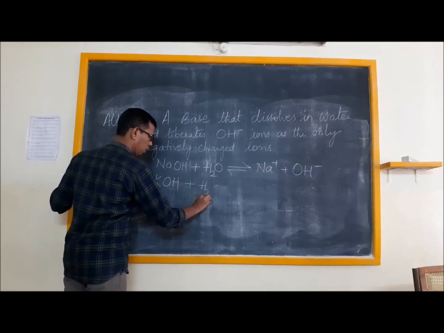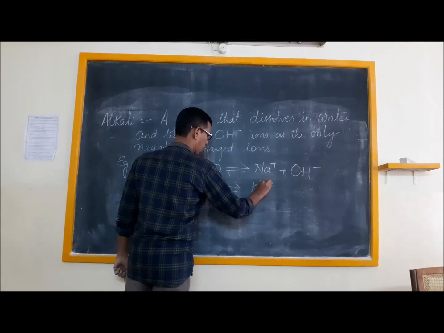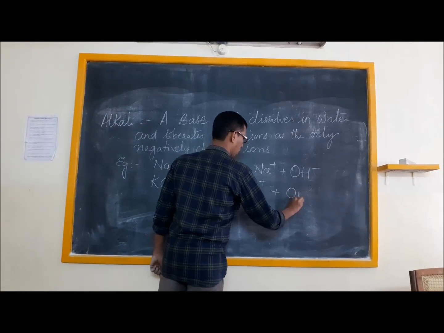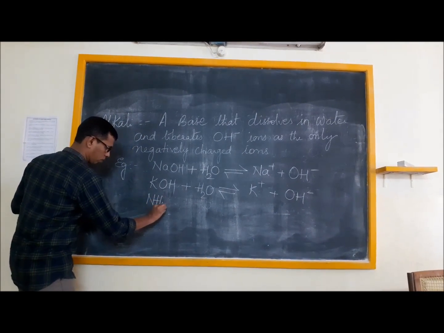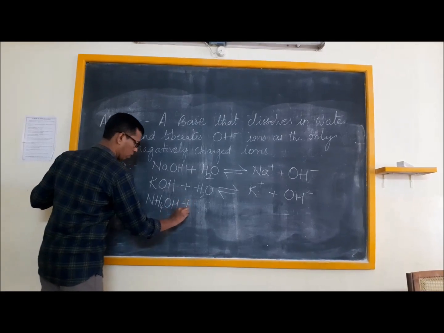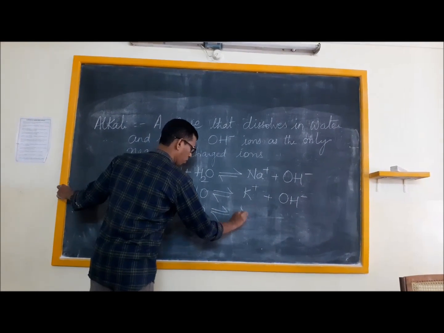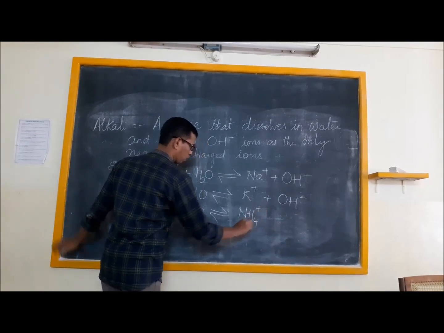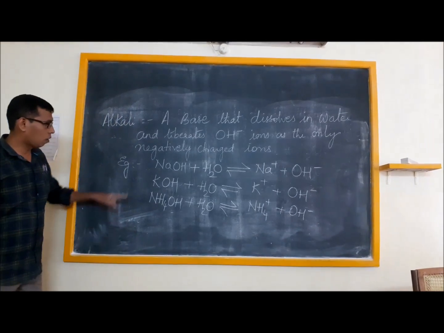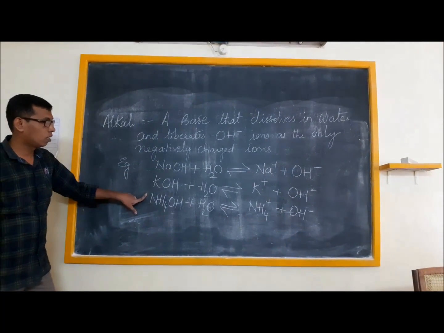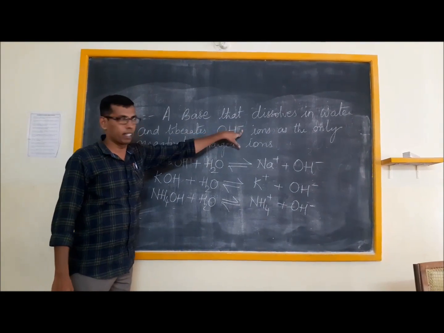This also dissolves in water to form K+ and OH-. Or say another example, NH4OH. It gets dissolved in water to form NH4+ and OH-. Now in these three equations, what is the common ion produced? The common ion produced is OH-.